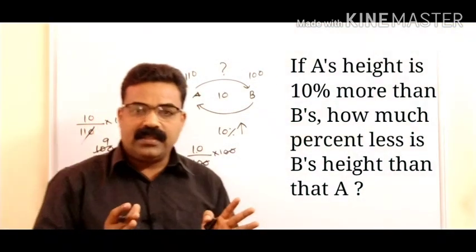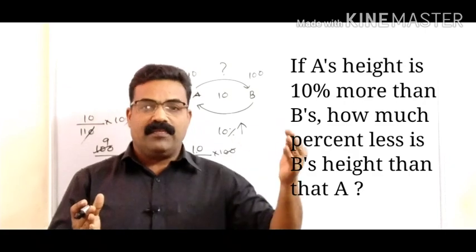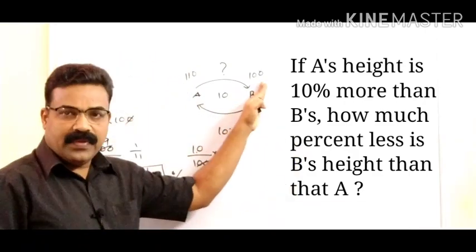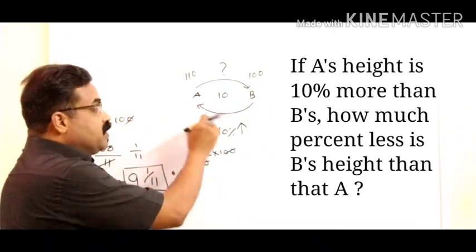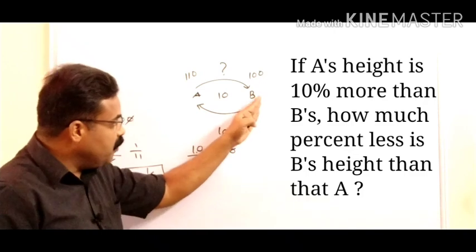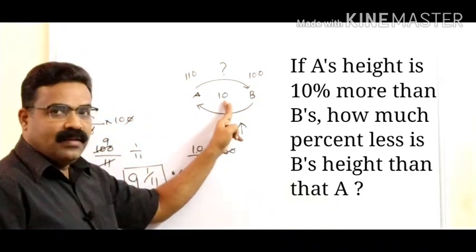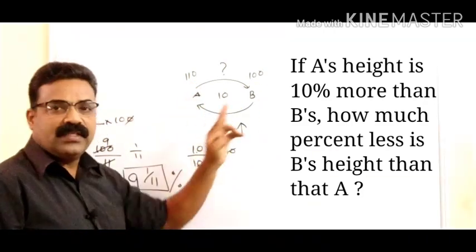What we have to do is, A and B. A is 10% more than B. So that is why we have taken A is equal to 110, B is equal to 100. Now when you go from B to A, the difference between A and B is 10.